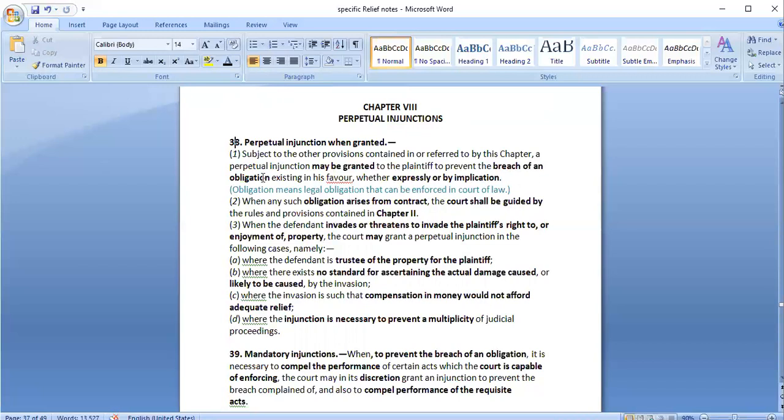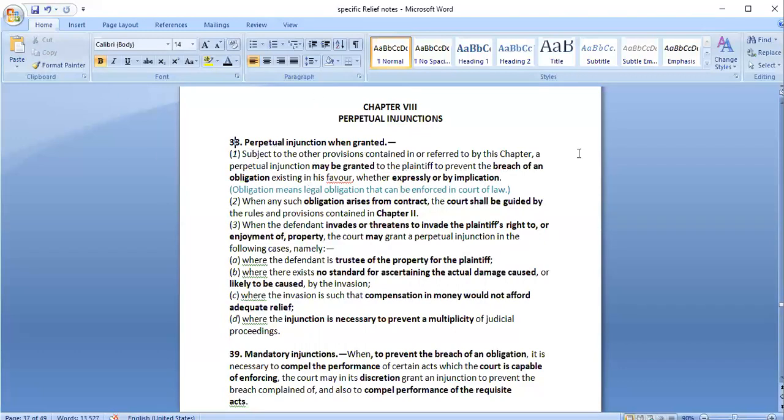And obligation would mean only legal obligation. It cannot be a moral obligation a person has. Someone having a bakery does not mean that whoever is hungry in that area, he should feed those persons. So a beggar cannot go to the court saying that this person has a big bakery shop, so whenever I am hungry and go there, he should provide me food. That is not something for which the court would grant a perpetual injunction.